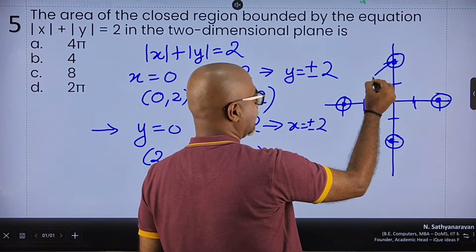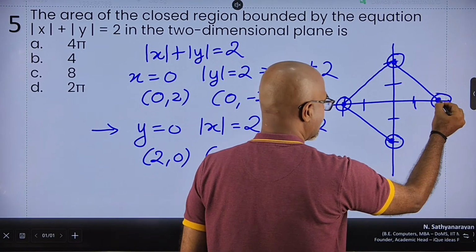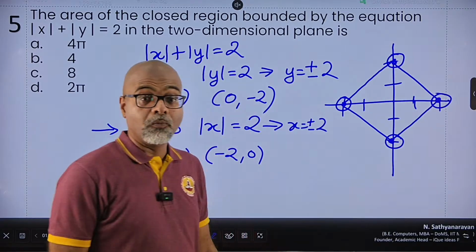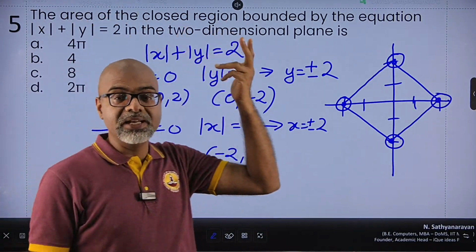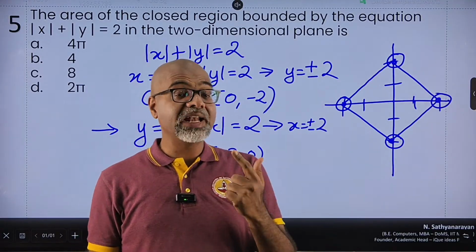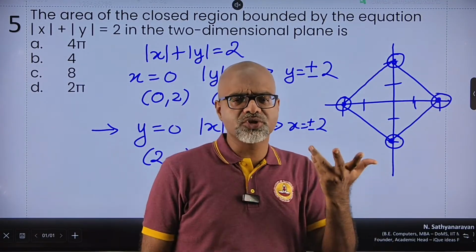So I can connect these two straight line, these two straight line, these two straight line, these two straight line. Why straight line? Why not a curve? Well, the power of the variables is 1. Linear equations, straight lines. Quadratic equations, power 2, you will get curves. But here it's a linear equation, so straight lines.